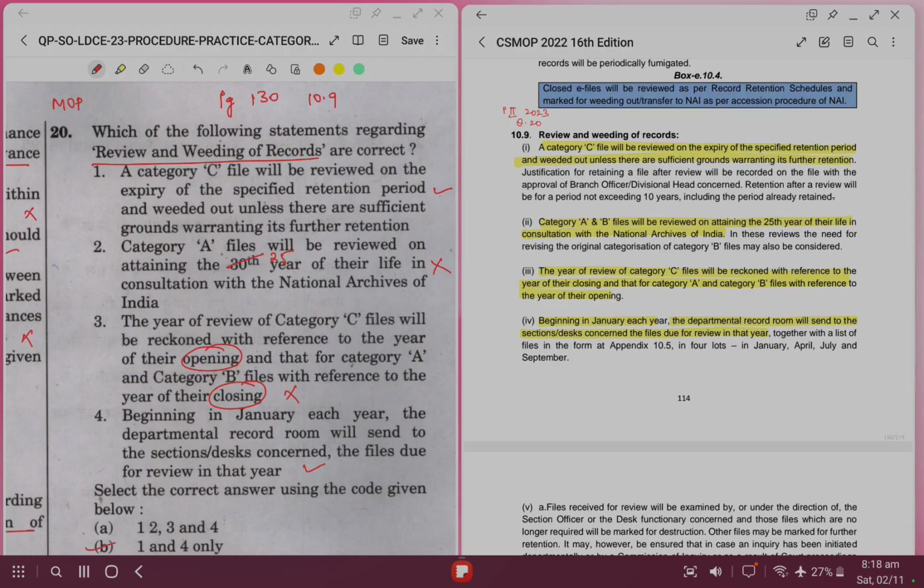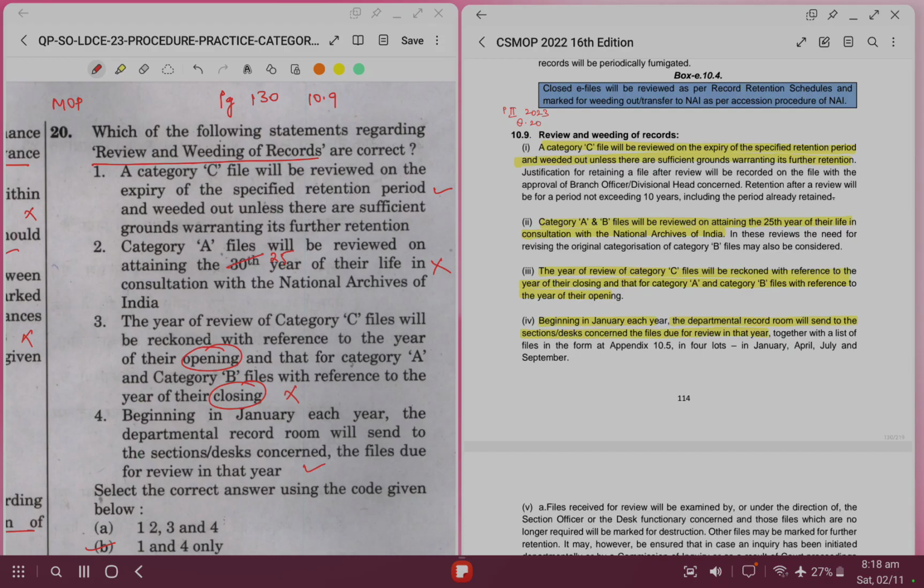The statement 1 says the category C file will be reviewed on the expiry of the specified retention period and weeded out unless there are sufficient grounds warranting its further retention. Yes, that's the basic principle for dealing with category C files. For category A file, they'll be reviewed on attaining the 30th year of their life. No, they'll be reviewed on attaining the 25th year of their life.